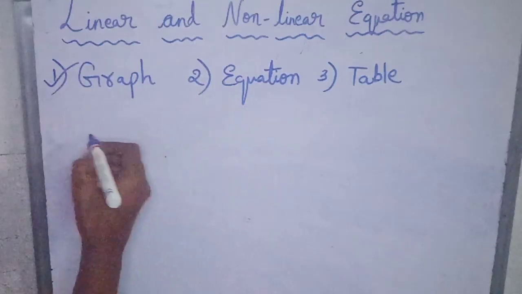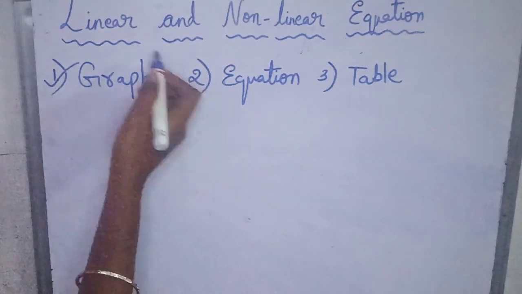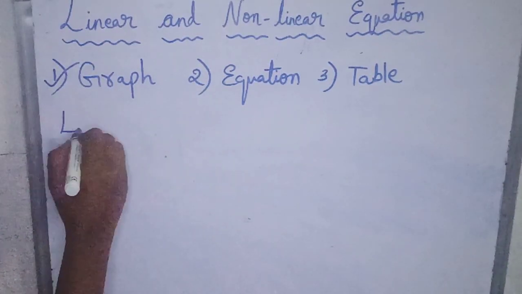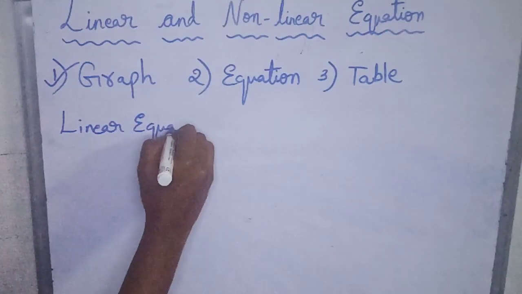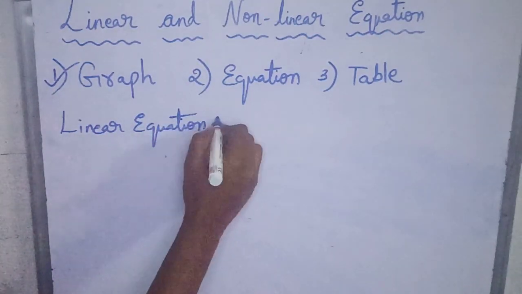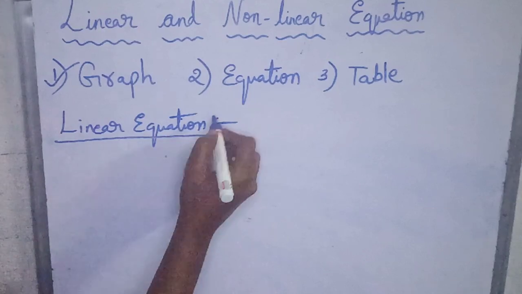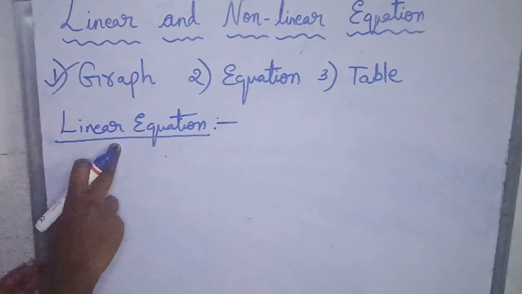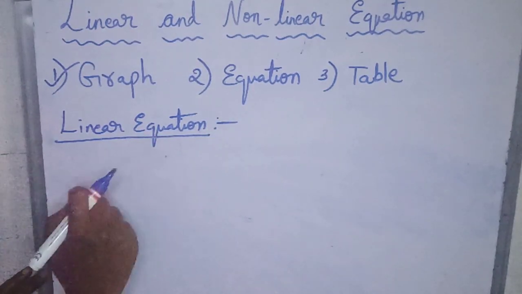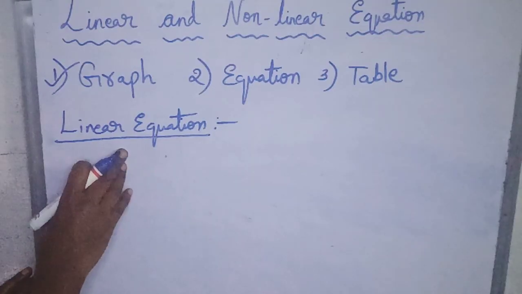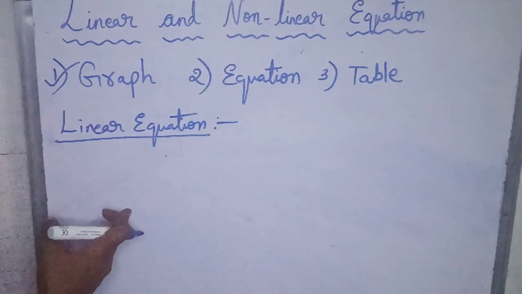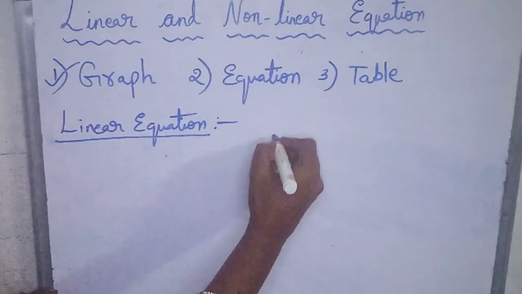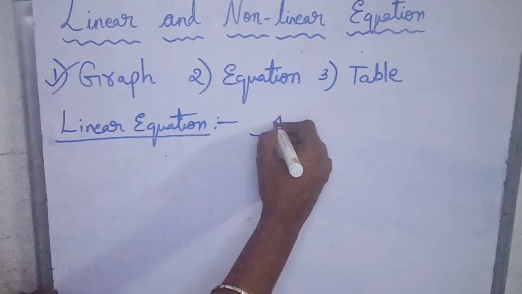Now we'll see from the equation how we can identify whether it is linear or nonlinear. First we'll see the linear equation. From the equation we can say whether it is linear or nonlinear. How? We can say that when the equation is plotted as a graph, it will form a straight line, as we have seen in the graph.